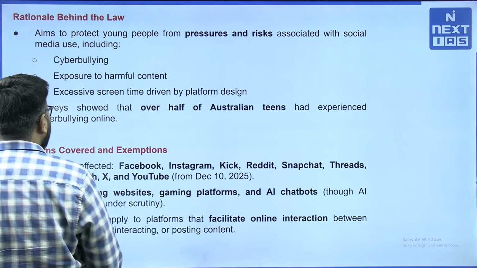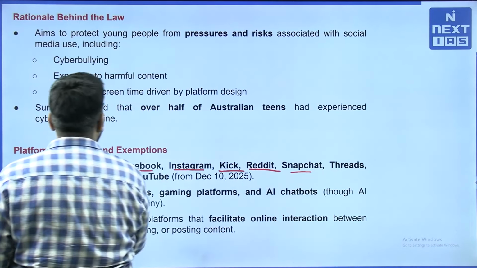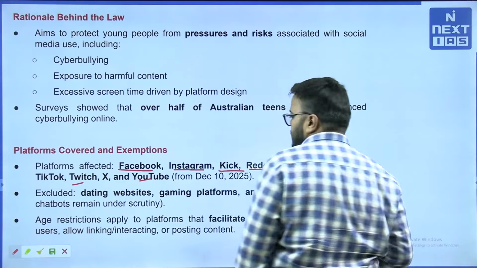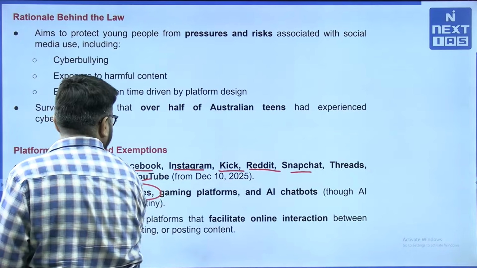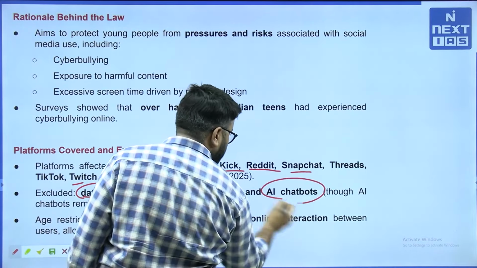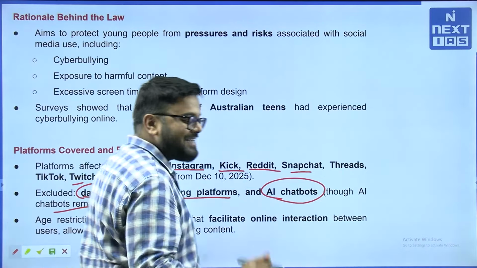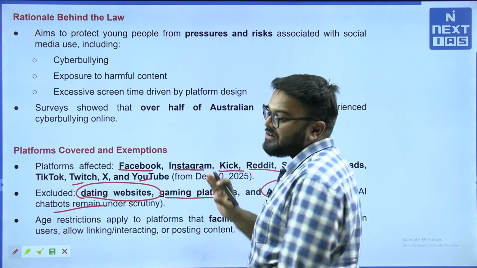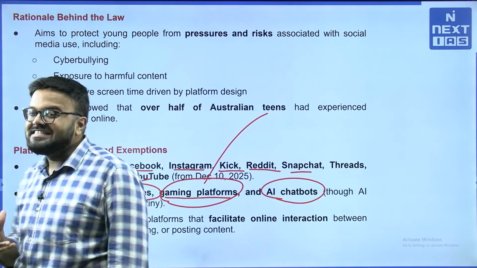Platforms covered and exemptions. Platforms affected include Facebook, Insta, Kick, Reddit, Snapchat, Threads, TikTok, Twitch, X and YouTube, which from December 10, 2025 will be banned for social media users under 16. Excluded are dating websites, gaming platforms and AI chatbots, though AI chatbots remain under scrutiny. One may ask why they have excluded these.